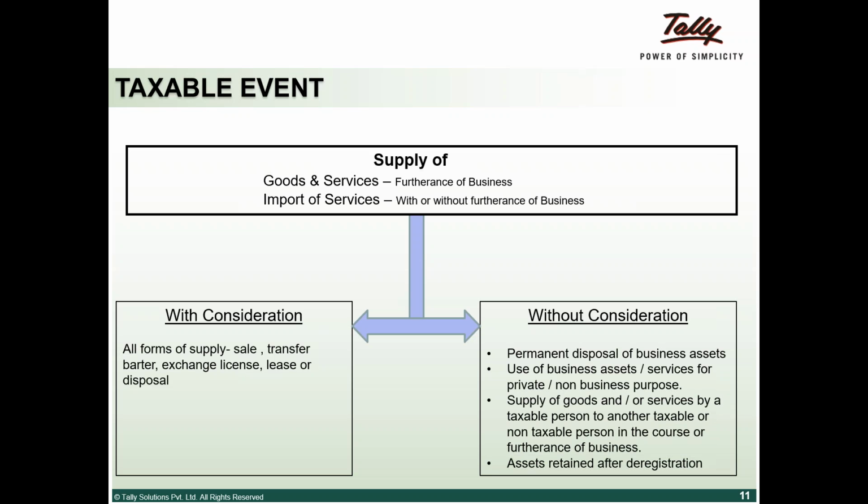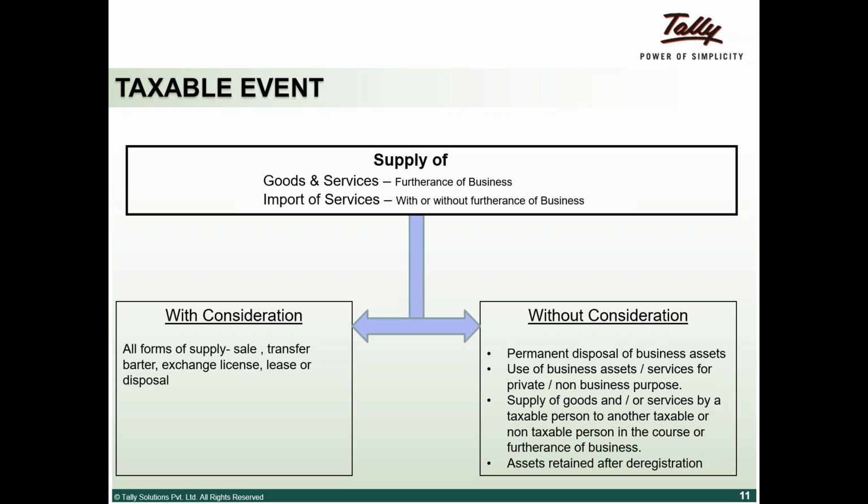Now I'll just explain to you. There is a supply which is required. Supply of goods or services is very much required to make a taxable event. The second leg of the transaction says that it should be supply of goods or services for furtherance of business, that is, for the business purpose. From A to B, transfer of goods is for the business purpose.